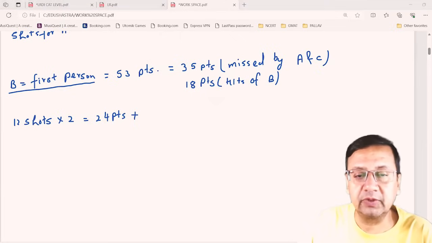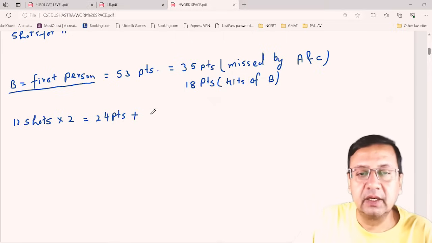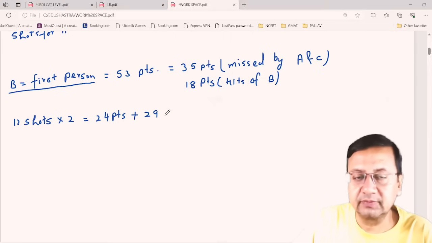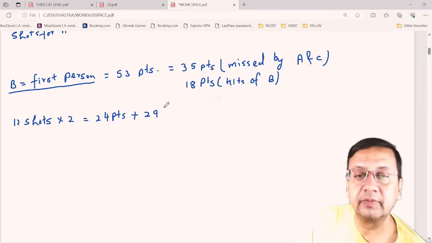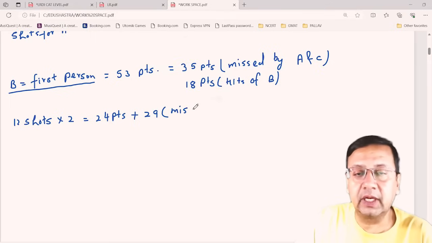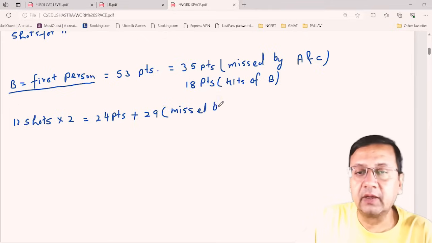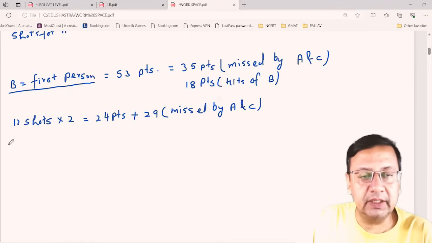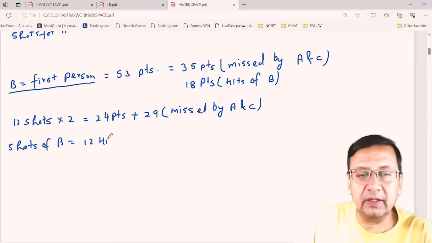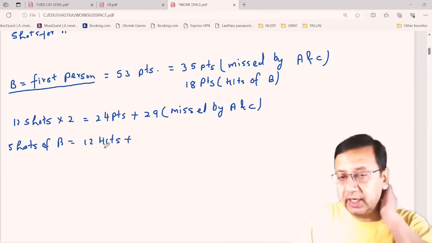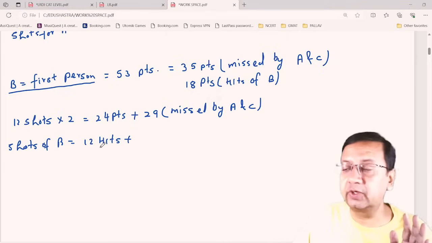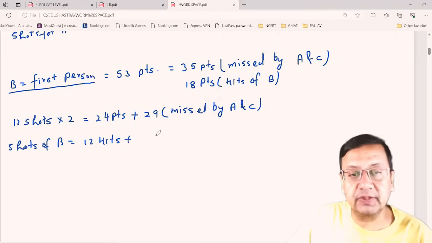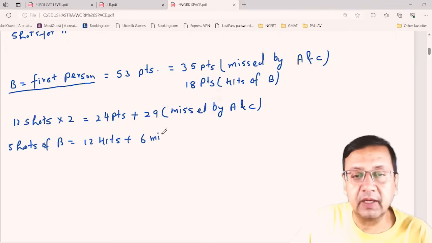So if 24 points are there, how many points are required more to score 53? That is 29, right? And 29 are missed by A and C. So shots of B: 12 are hits, right? And if 29 are missed by A and C and total missed are 35, so 6 are missed by B.